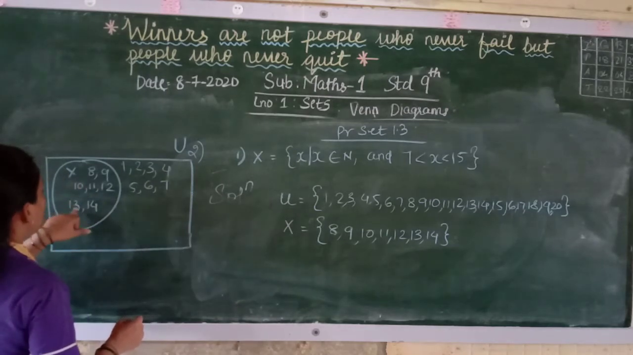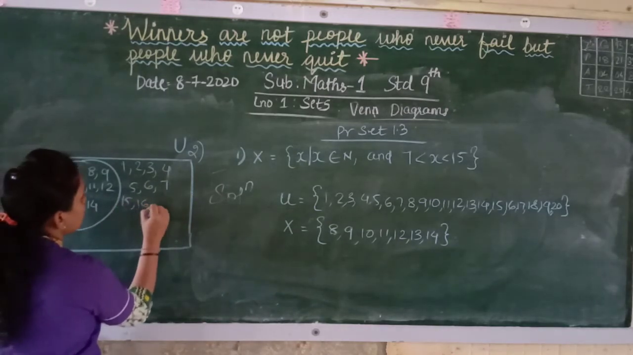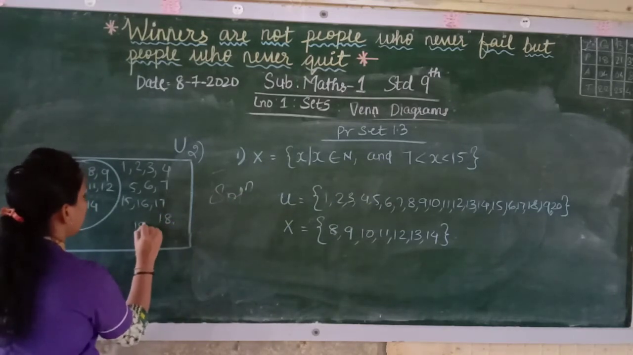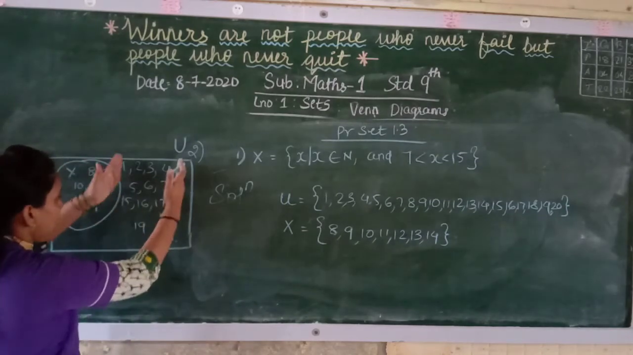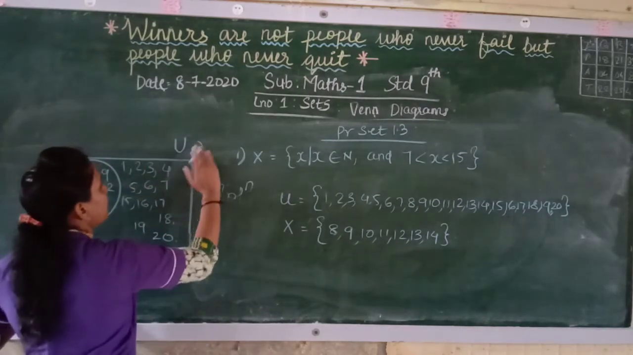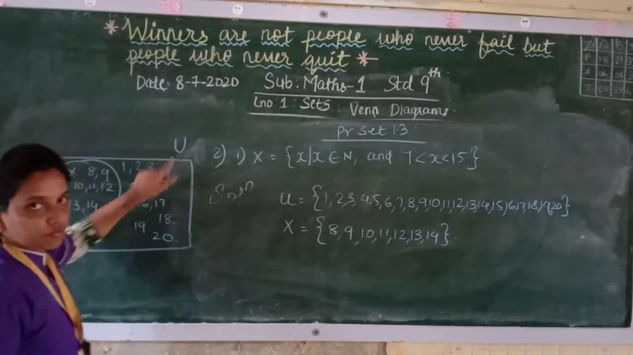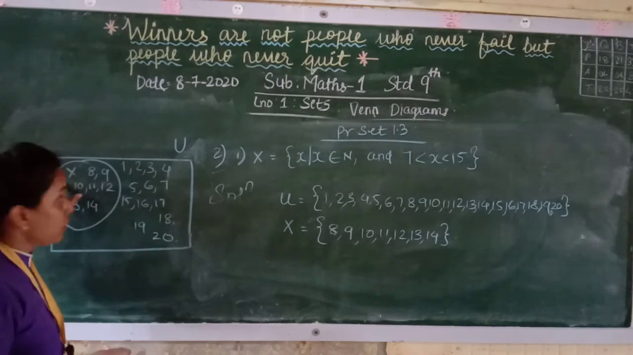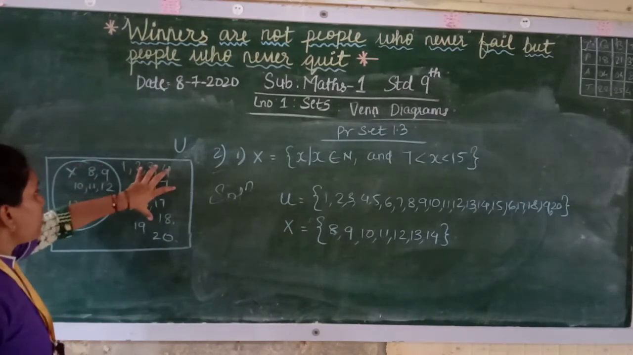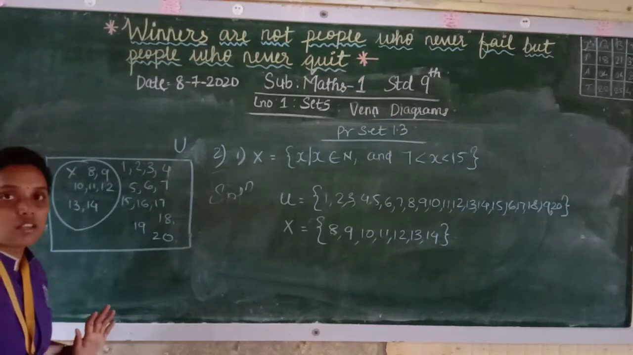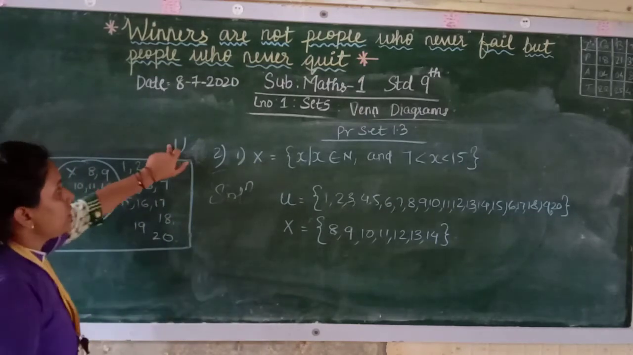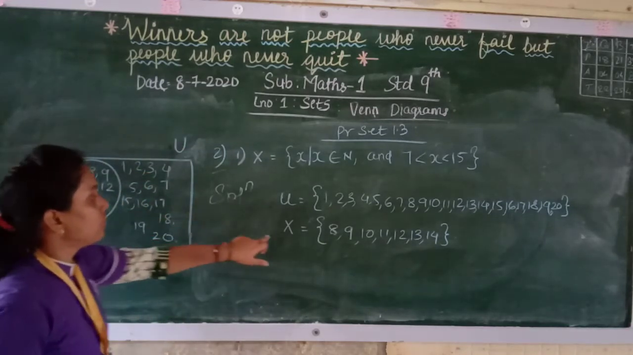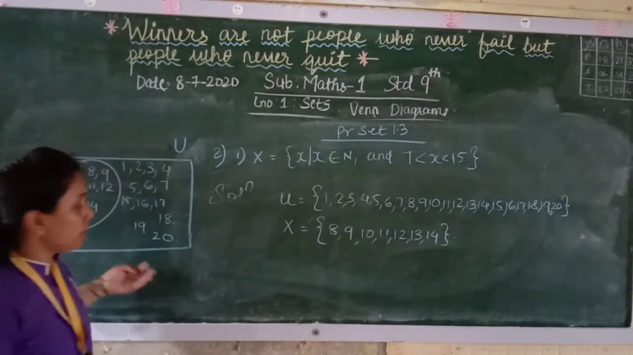Then 8, 9, 10, 11, 12, 13, 14 are here. So here you have to write 15, 16. The universal set is till 20 only, so 17, 18, 19, 20. Together x and this is the universal set, given by U. Now if it is not given here, but they tell you to find the x complement, then removing the x, whatever is present here is the x complement. Together it is the universal set, and only this part is the x set. So this way you can draw.